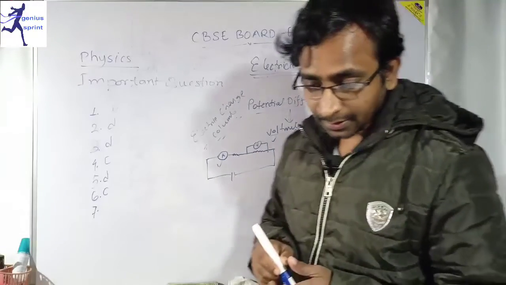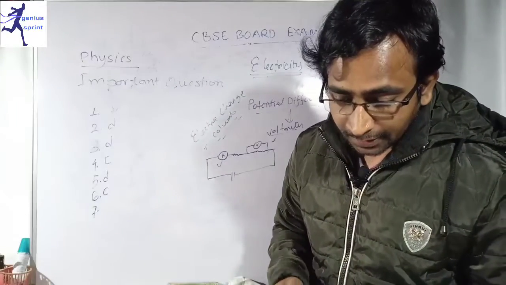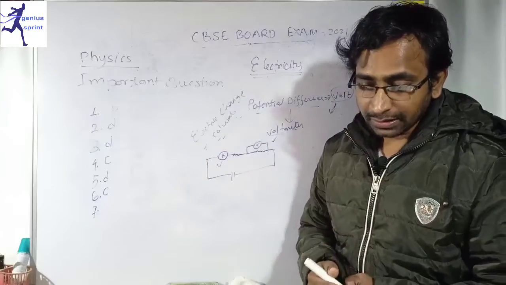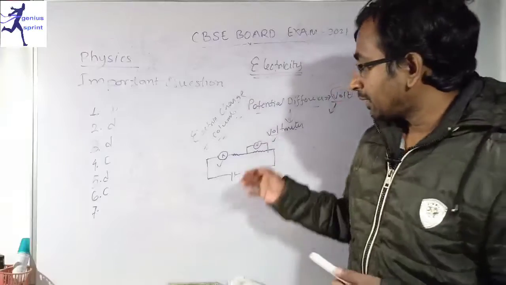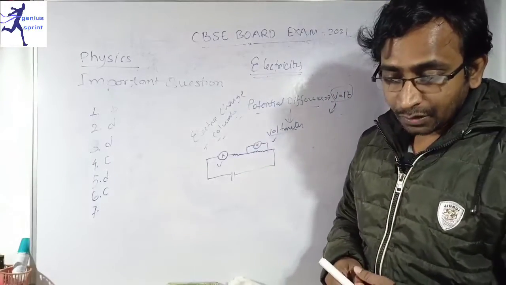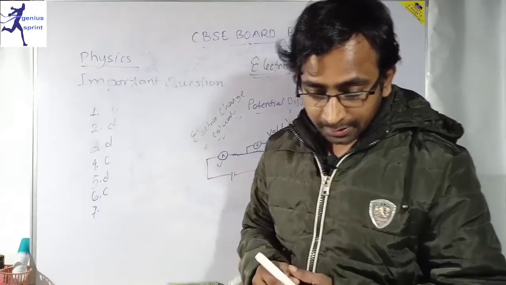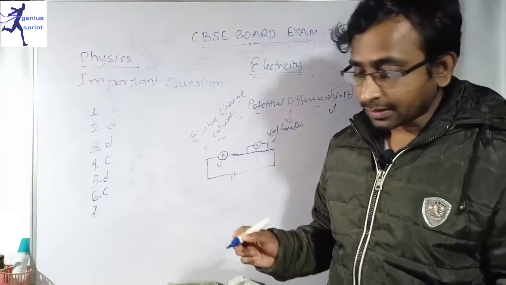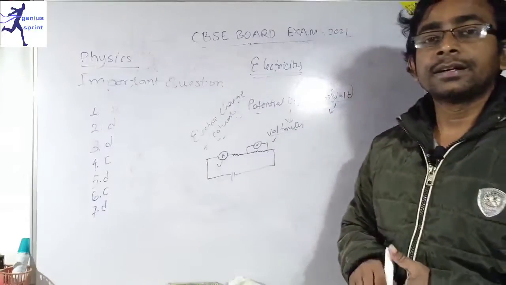Yes, I can say it is correct. Statement 2 says that an ammeter has high resistance. No, that's wrong. Ammeter has very low resistance. A voltmeter has low resistance. No, a voltmeter has infinite resistance, which means very high resistance. So statement 1 is correct and 2 and 3 are wrong. So for that reason our option D is correct. Yes, only one. Question number 7, option number D is correct.